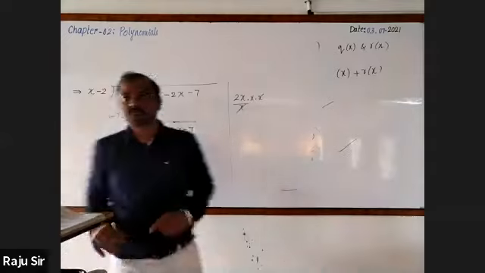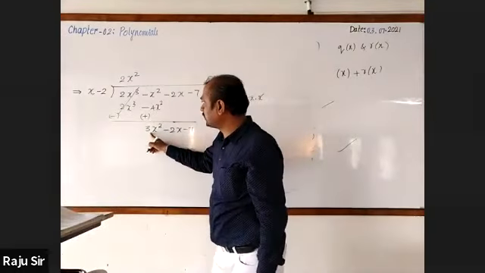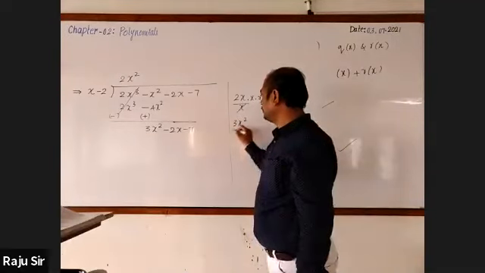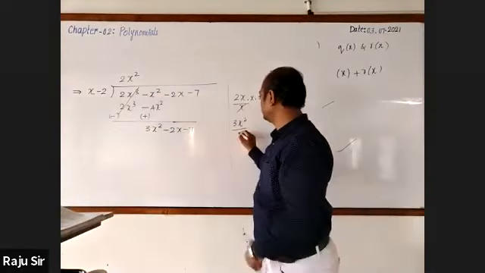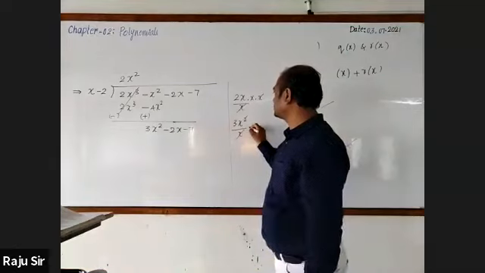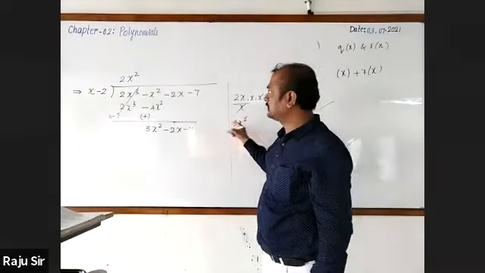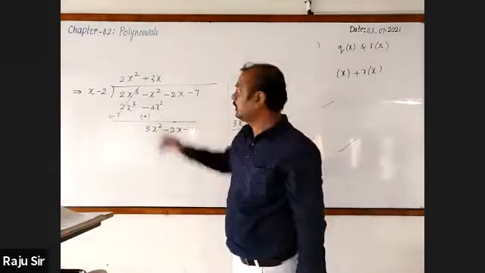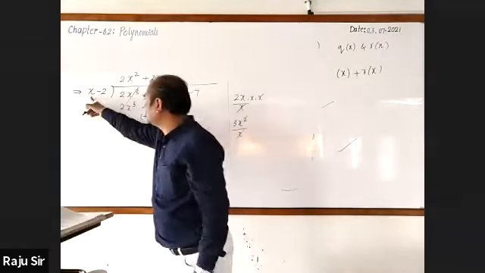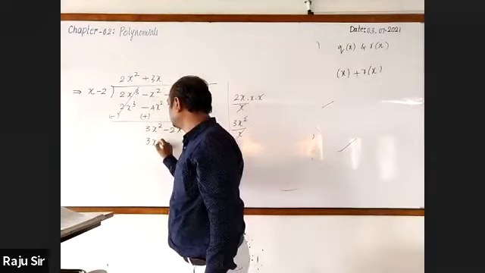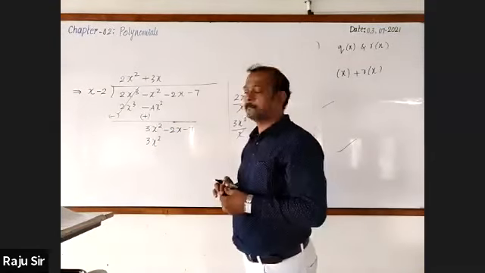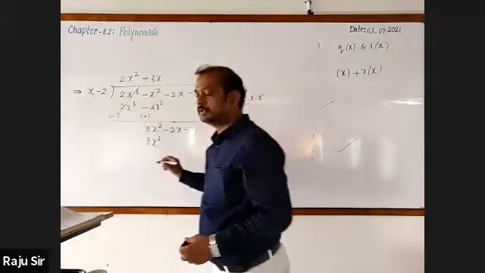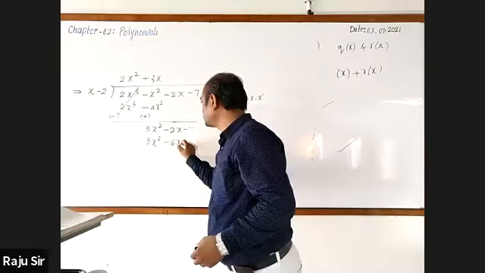Next, we have to equalize the first term, 3x square by x. X and x get cancelled. It will be 3x. So let me write 3x here. Now multiply 3x into x. This is 3x square. Minus 6x.